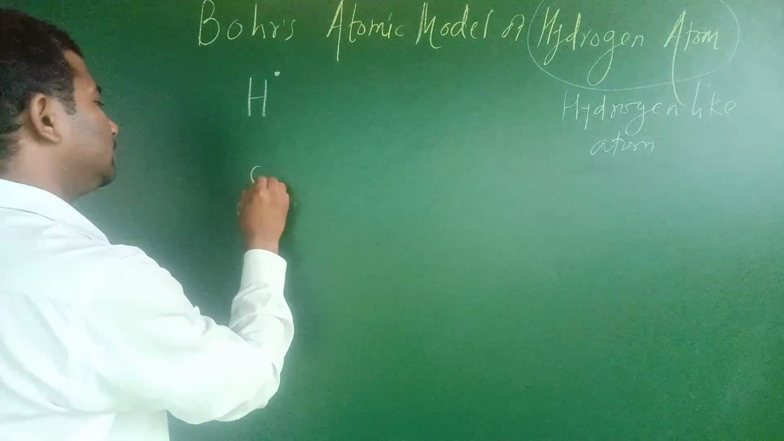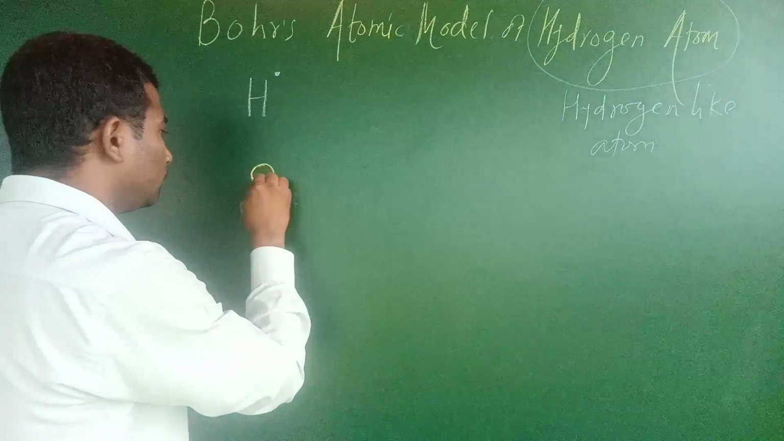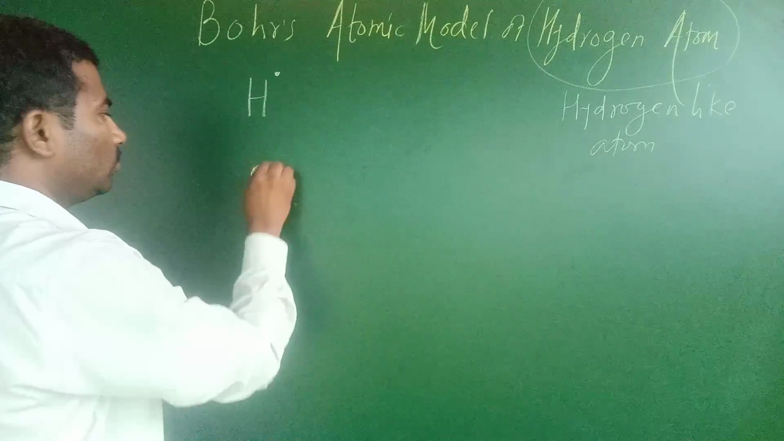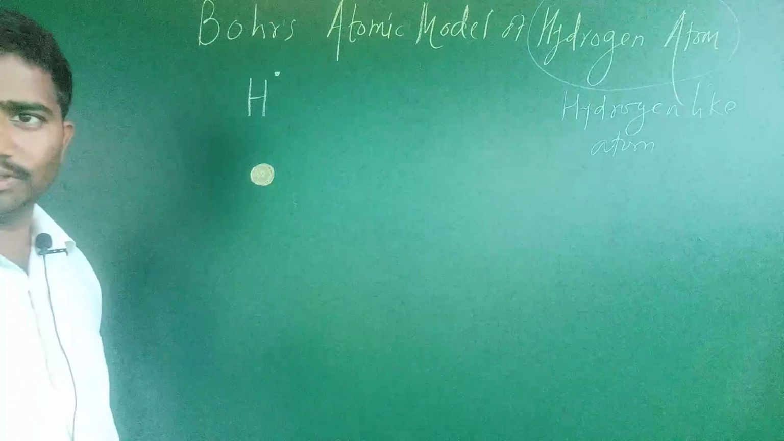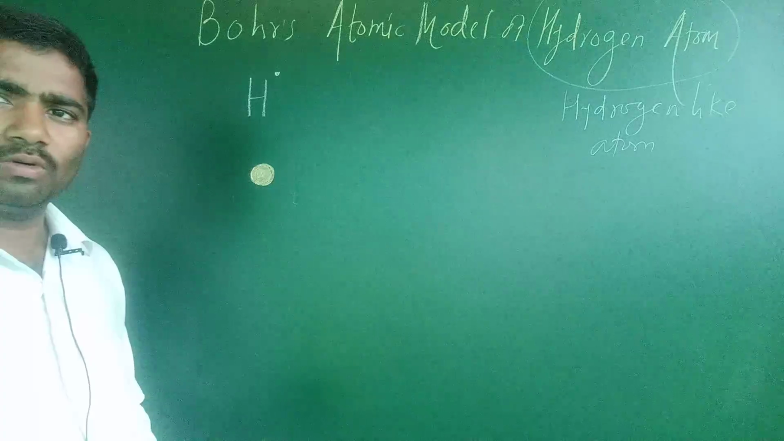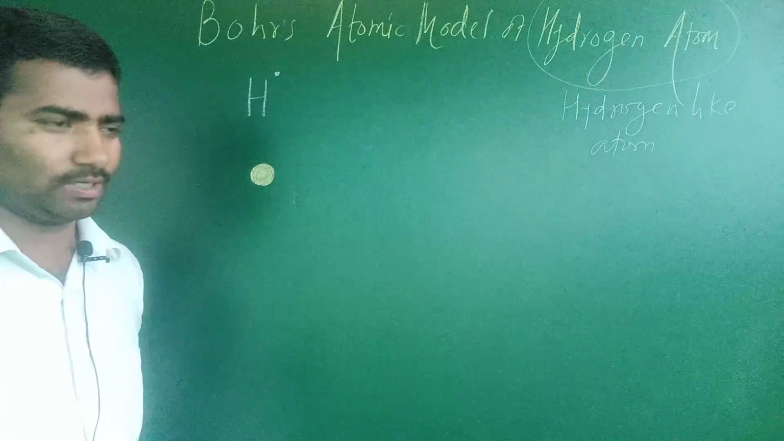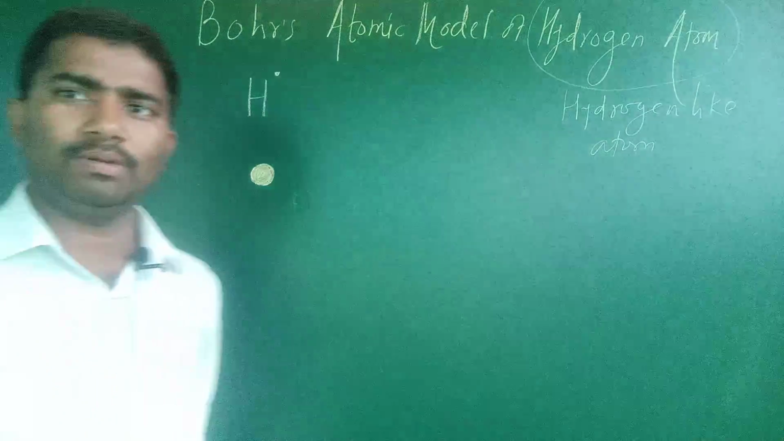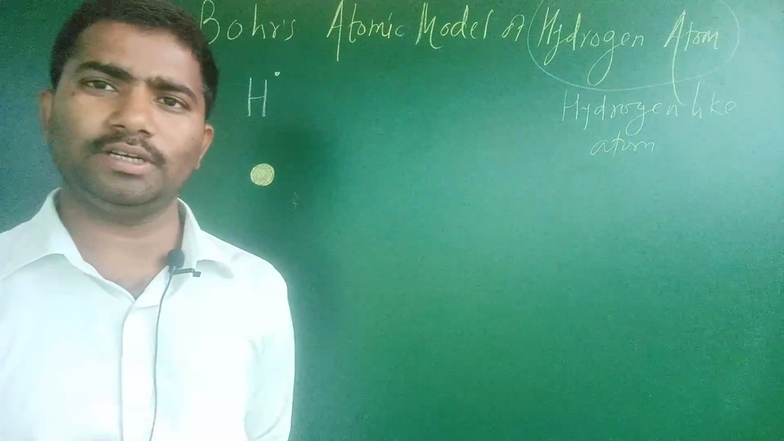Hydrogen atom means, suppose this is a nucleus in which one proton is there. There is no neutron in the nucleus of hydrogen. This is an exception. Only hydrogen is the exception, while in all other periodic table elements, there are protons and neutrons present in the nucleus.